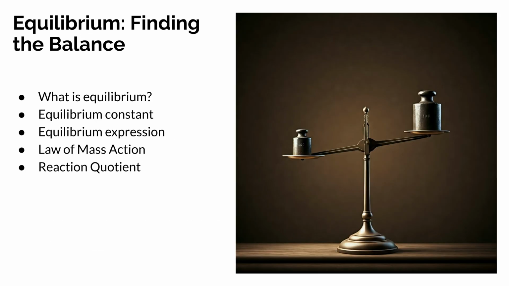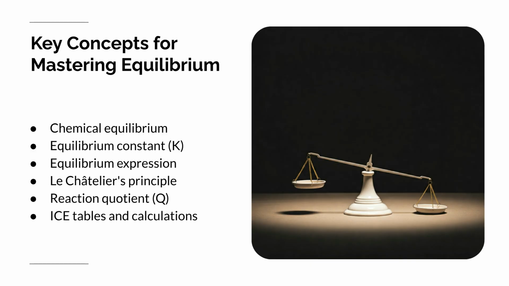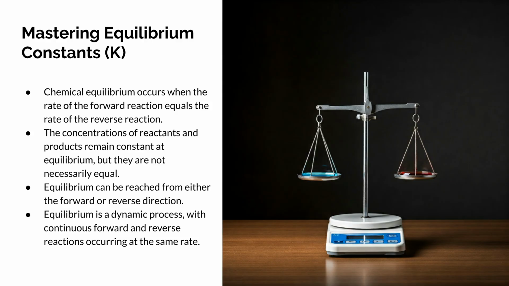In this section on finding the balance, we will define chemical equilibrium and discuss the equilibrium constant, equilibrium expression, the law of mass action, and the reaction quotient. To master equilibrium, we need to understand several key concepts. These include chemical equilibrium, the equilibrium constant K, the equilibrium expression, Le Chatelier's principle, the reaction quotient Q, and ice tables and calculations. Chemical equilibrium is the state where the forward and reverse reaction rates are equal.